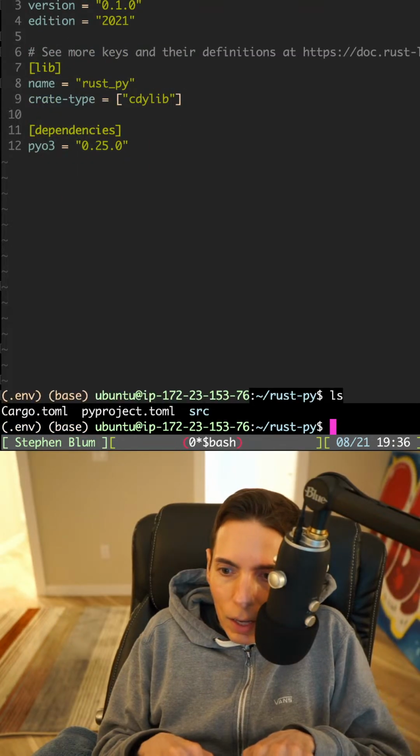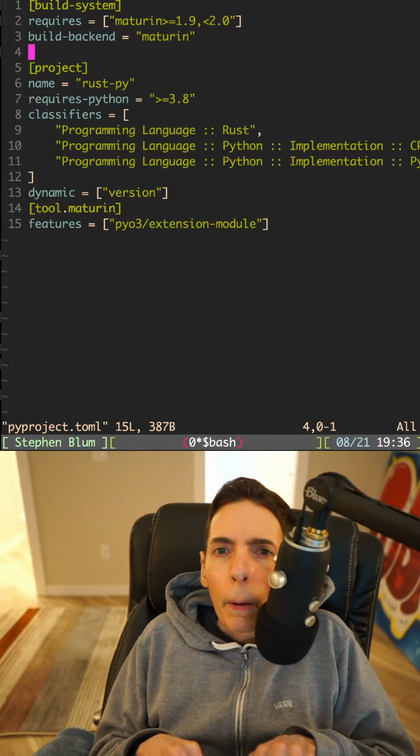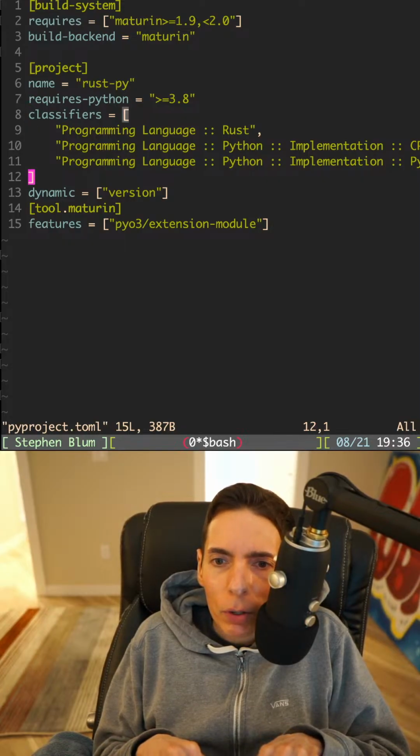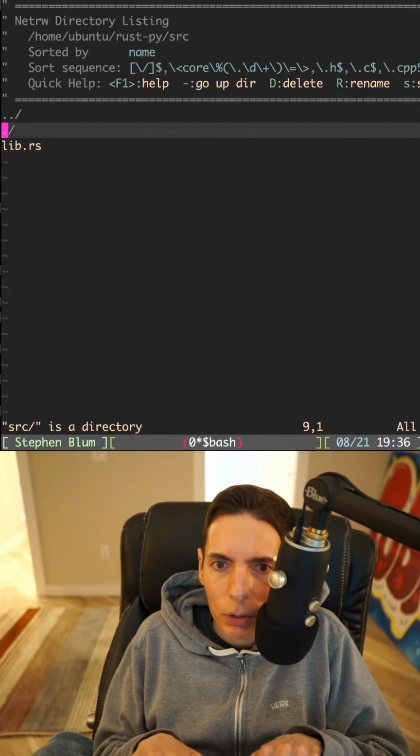If we look at, actually, what is this? What's this pyproject.toml? What is this? I don't know what this is. I haven't seen this before. This is new. Do I have to do anything with this? I'm not sure. I'm not familiar with that, but let's move on to this. Here we go.